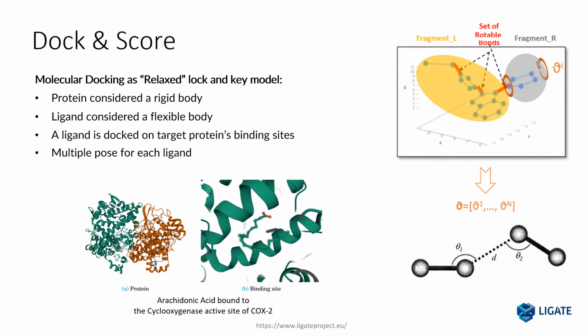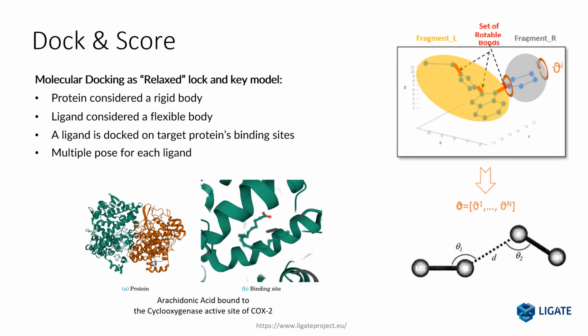The docking phase can be viewed as a relaxed lock-and-key model. The protein is considered a rigid body, while the ligand is considered a flexible body. Here, the ligand is docked on a set of identified locations on the protein, called binding sites or pockets. Those pockets are chosen by domain knowledge to reduce the number of positions on which the ligand can interact with the protein, leaving only the most probable ones to be analyzed.